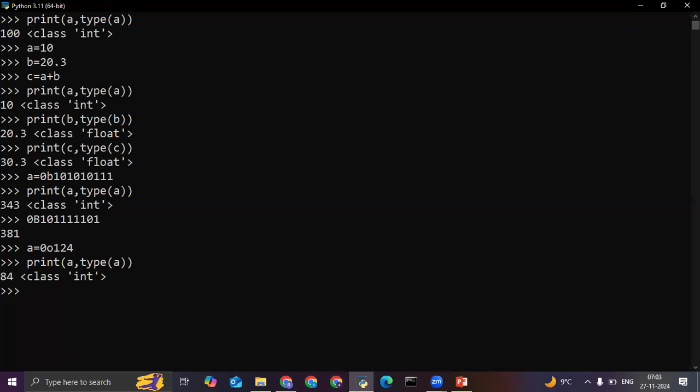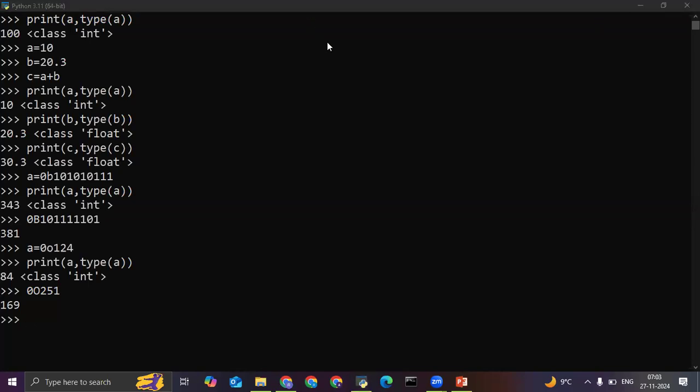Simply write 0O 251, 169. Conversion will automatically take place. Now, if a student wants to know how this conversion actually takes place, we'll discuss it once we start with the data types.